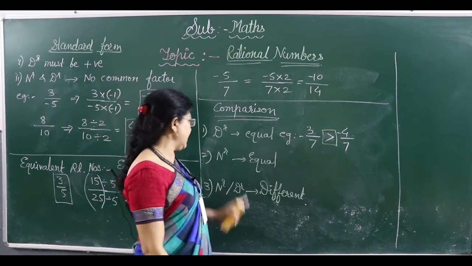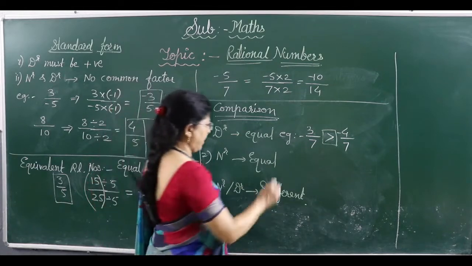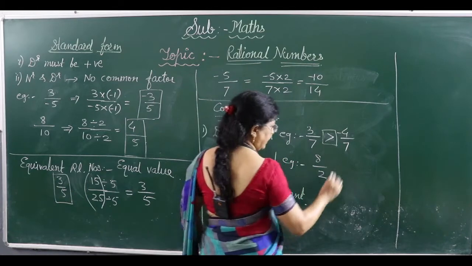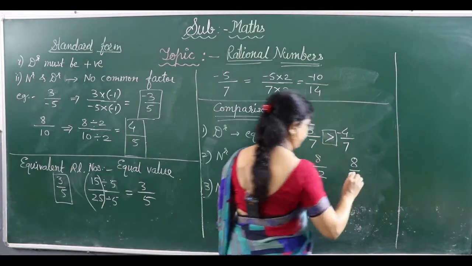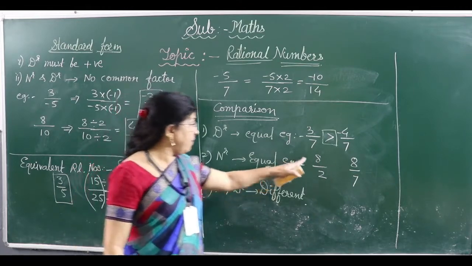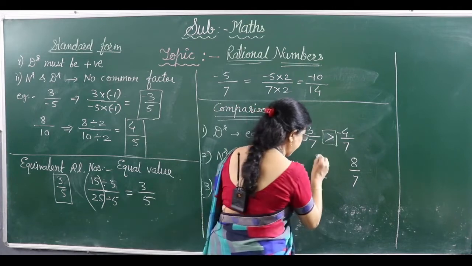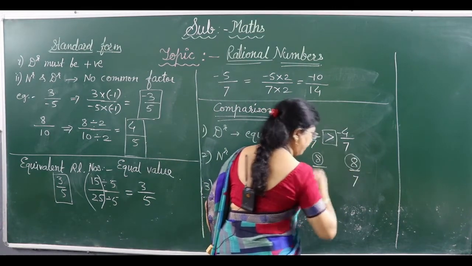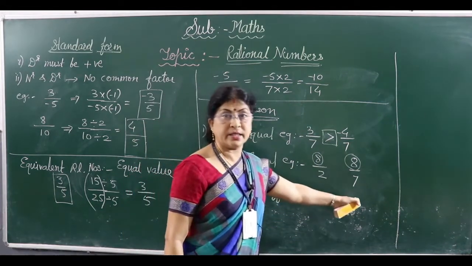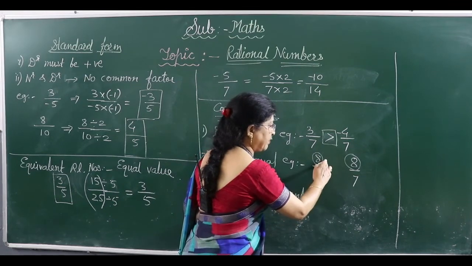Cleared? Now another example, of rational numbers with equal numerators. For example, 8 upon 2 and 8 upon 7. Now when numerators are the same, we will not compare numerators, because here we are dividing by the smaller number, so naturally the answer will be bigger.